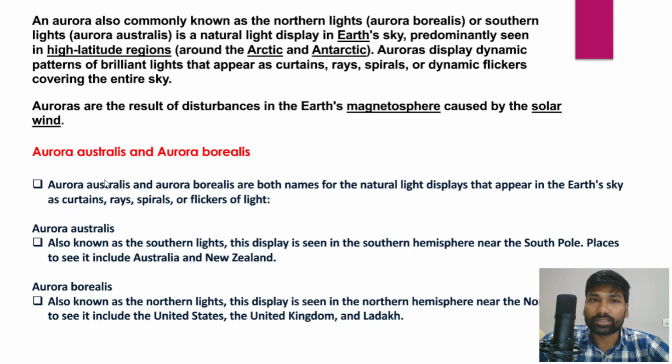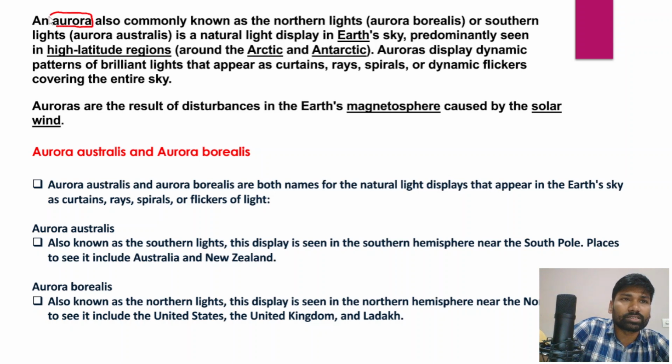And in the introduction, as I have told you, you can give brief details about both aurora australis as well as aurora borealis. Auroras are also commonly known as the northern lights or the southern lights. The northern lights are known as aurora borealis, and the southern lights are known as aurora australis.